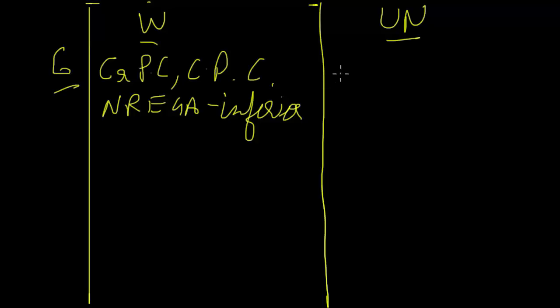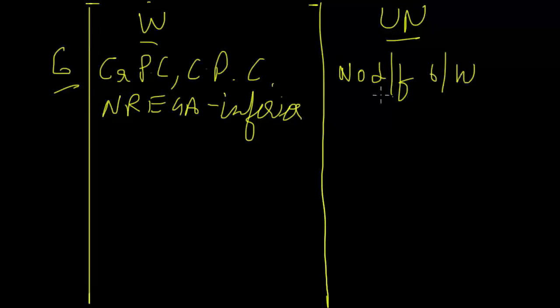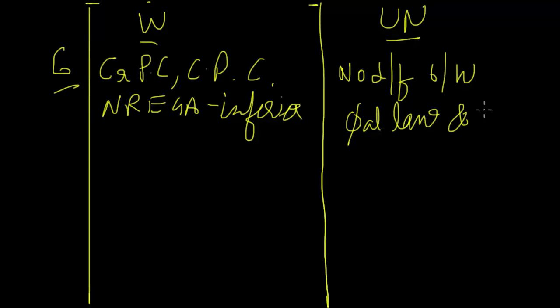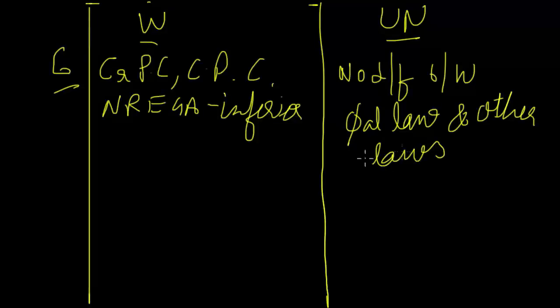But in an unwritten constitution, there is no difference between constitutional law and the other laws, right? Because all these laws make the constitutional law. So that is a major thing over here, right? Now let's talk about number 7.